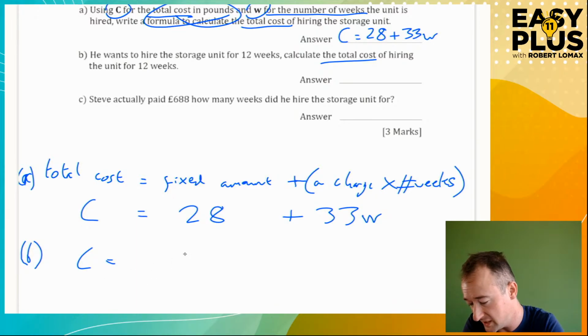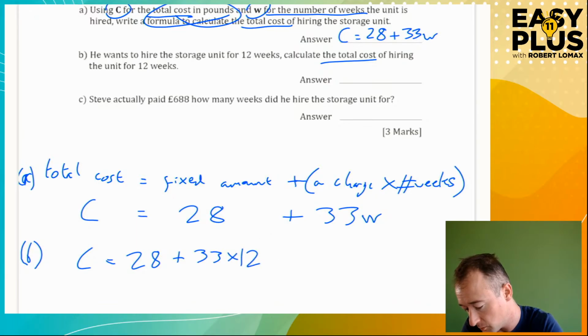Okay. C equals 28 plus 33 times the number of weeks, which is 12. Now we just need to work this out. Okay. 28 plus 33 times 12. So it's 28 plus, what is 33 times 12? So we do a quick multiplication.